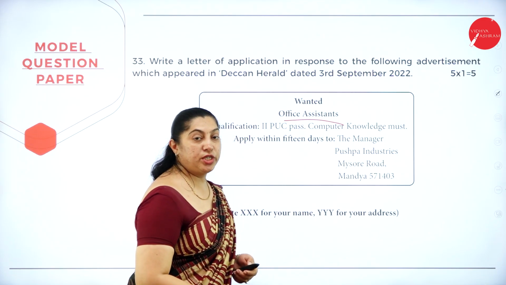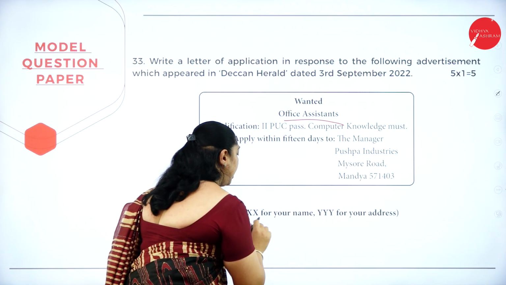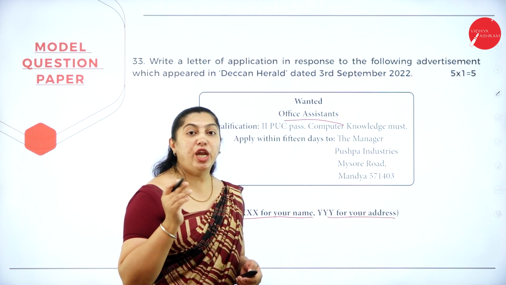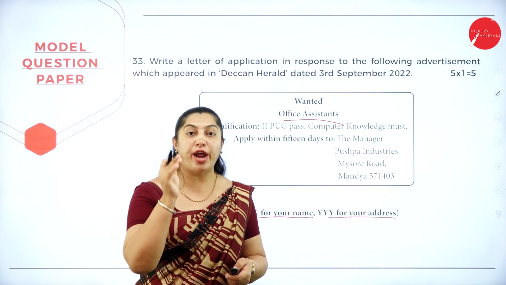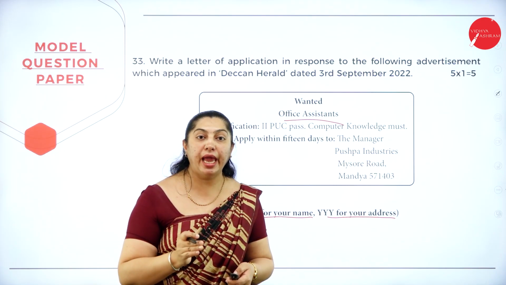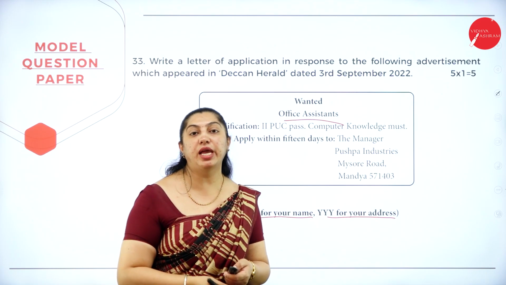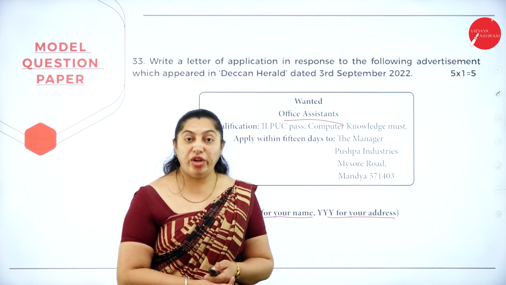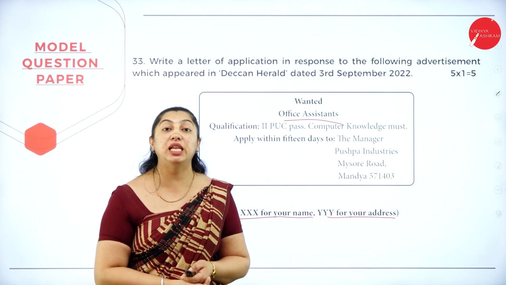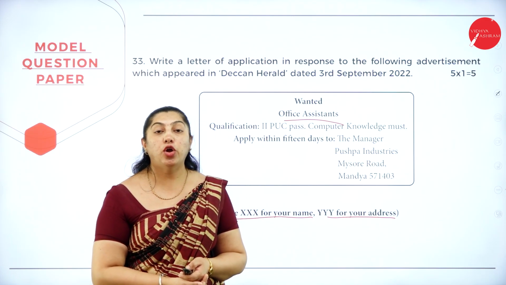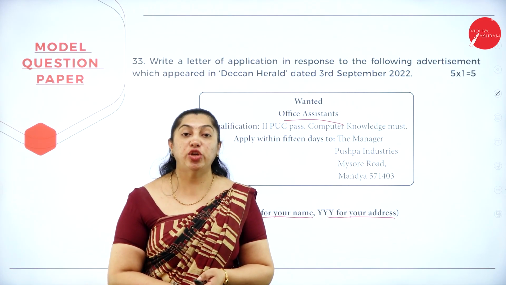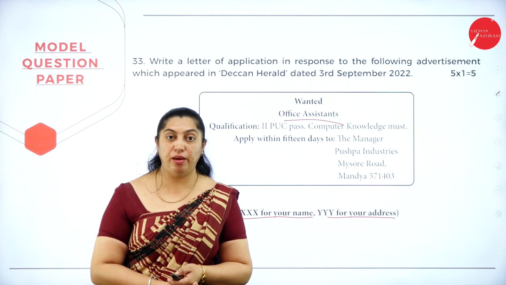It's very important that you should write your name as XX and your address as YY. Nowhere in the answer script should you write your name as well as the college name. It should be only XX as your name and YY as your address. And when you write the letter, make sure that you write in a single leaf, a fresh page. Not even a word, not the sentence, nor the letter should be written before. It should be in a fresh page with the question number.